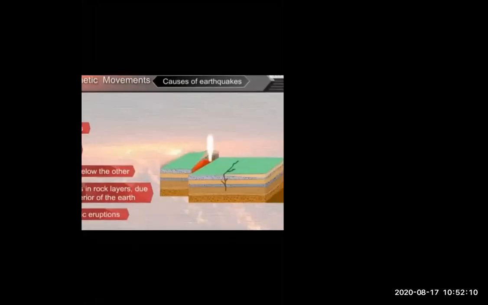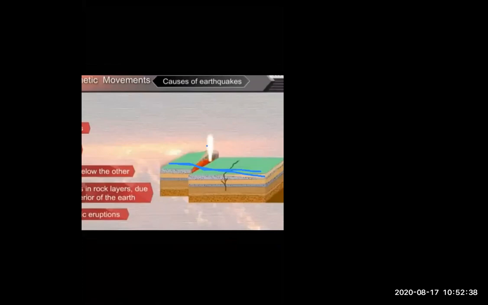Okay. Just look at this. Here there is one plate. Now, what is meant by tectonic plate? Tectonic plate means lithosphere, which lies underneath the ocean.